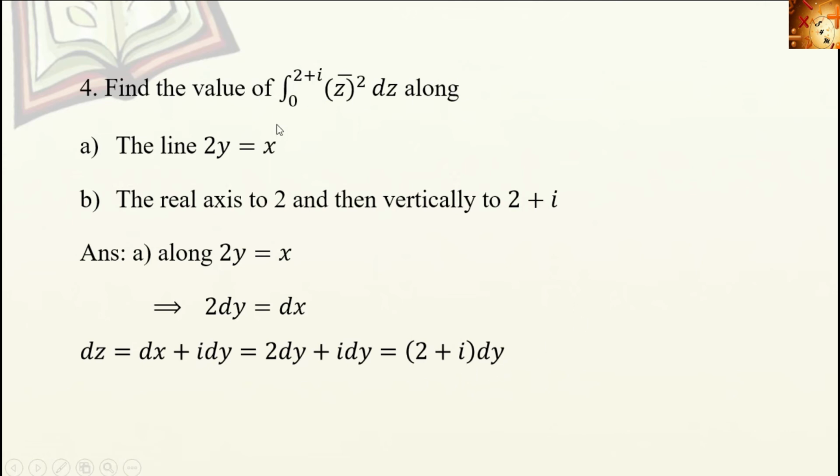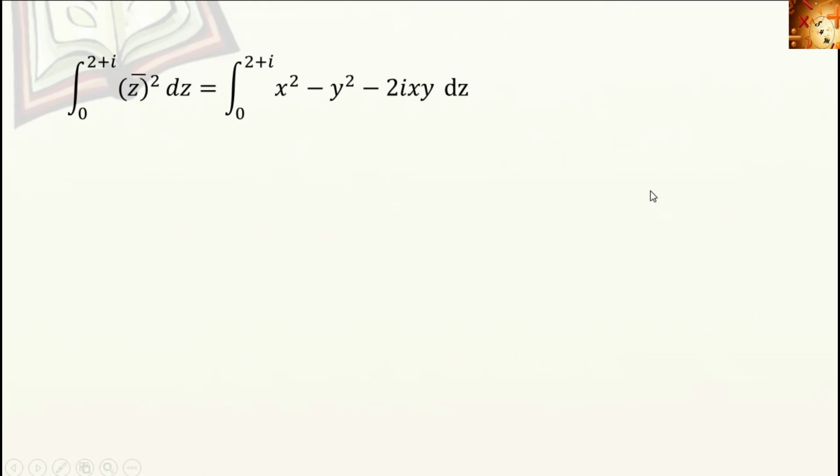Next, in the function we need z bar whole square. So z is equal to x plus iy. So z bar is x minus iy. So z bar square is equal to x minus iy the whole square. So here the integral from 0 to 2 plus i of x square minus y square minus 2i xy.